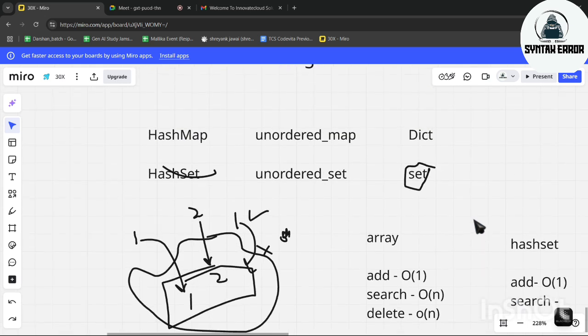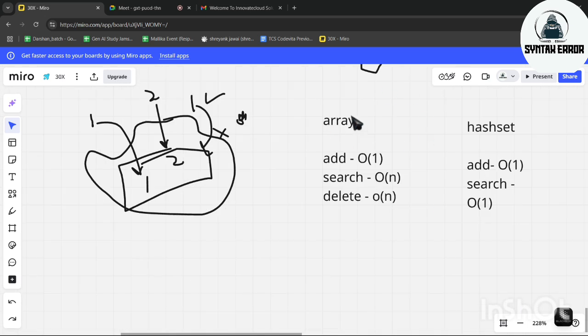Okay. So we got to know the difference between an array and a hash set. The main difference is that in a hash set there are no duplicate values, while in an array there can be duplicate values. One more main thing is that in an array the time complexity is in general higher. A hash set is faster.